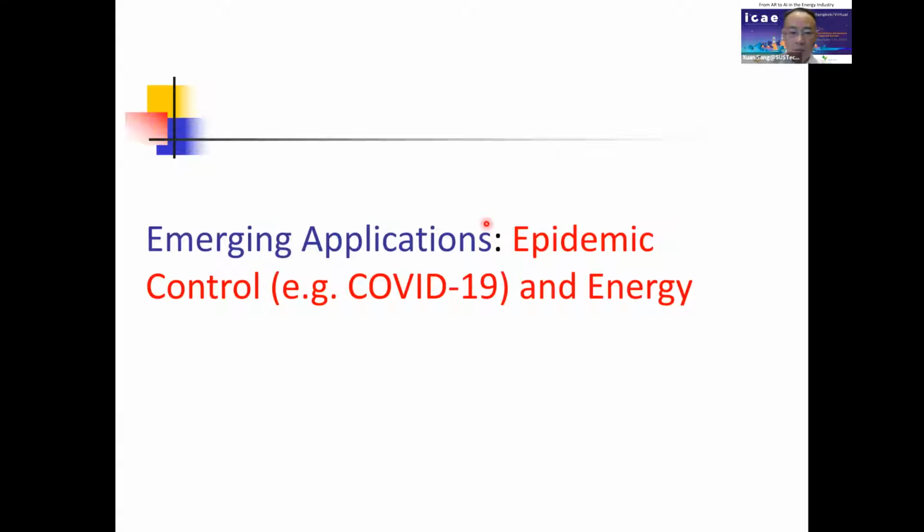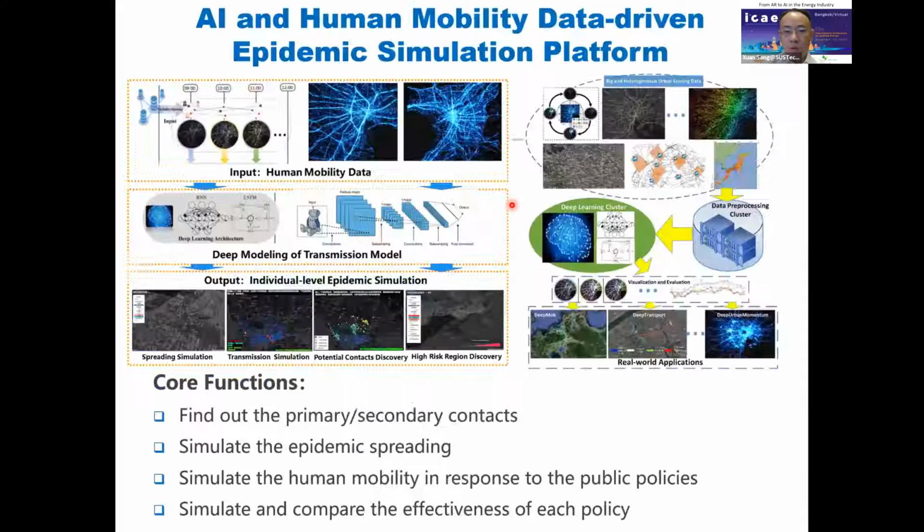And the last example, I will show is epidemic control for COVID-19. I believe COVID-19 is currently a big problem in the world. So we developed an AI and human mobility data-driven epidemic simulation platform. The input is human mobility data, and based on our deep modeling of the transmission model, we can output predictions such as finding the primary or secondary contacts, simulated epidemic spreading, and simulated human mobility in response to public policies. We can also simulate and compare the effectiveness of each policy.